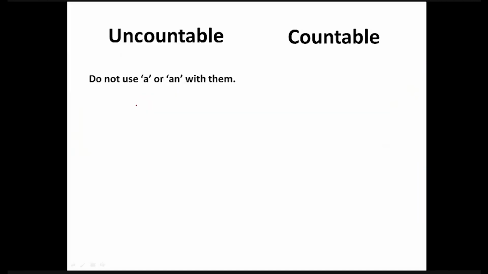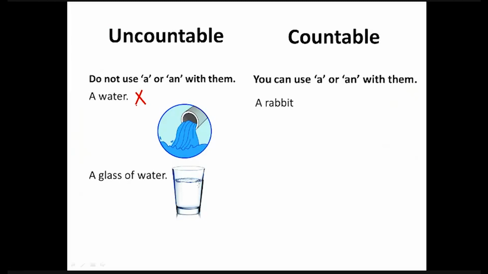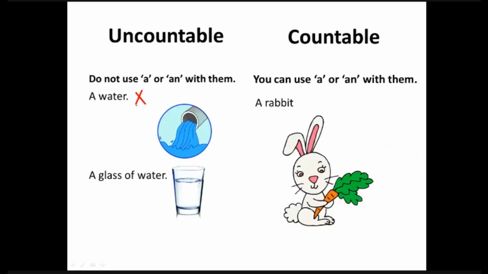We do not use articles like a or an with uncountable nouns. For example, I cannot say a water. But yes, I can say a glass of water because it is put into a container just like the rice was put into the bowls. We can use the articles a and an with countable nouns such as a rabbit.